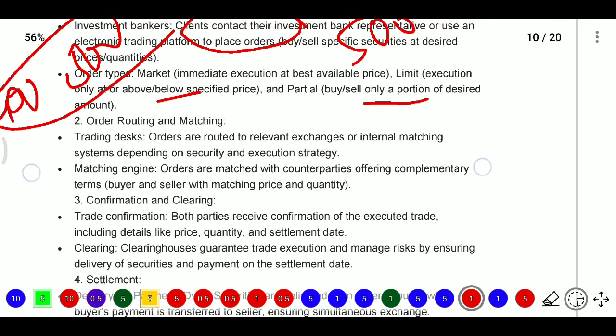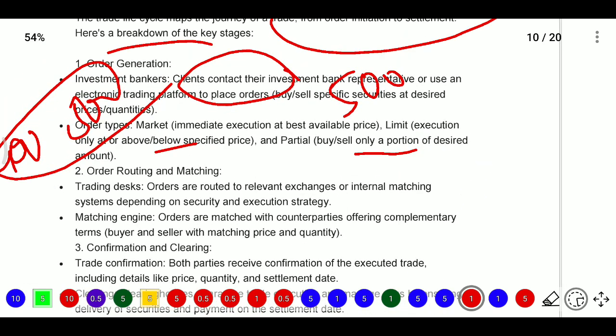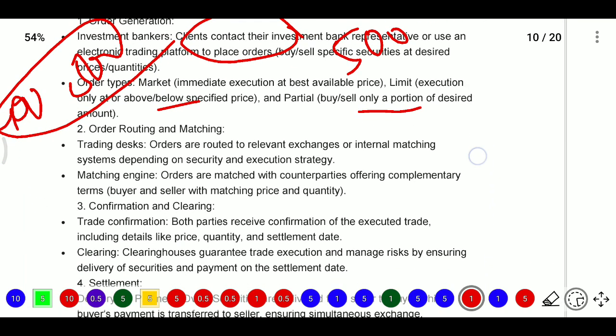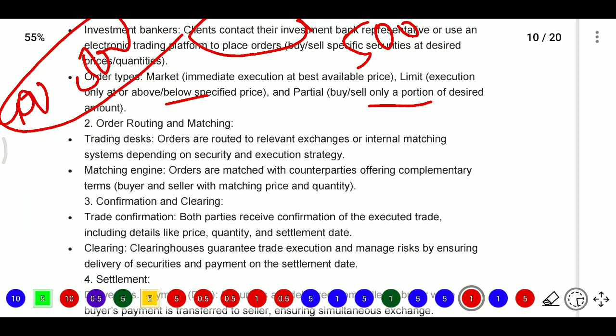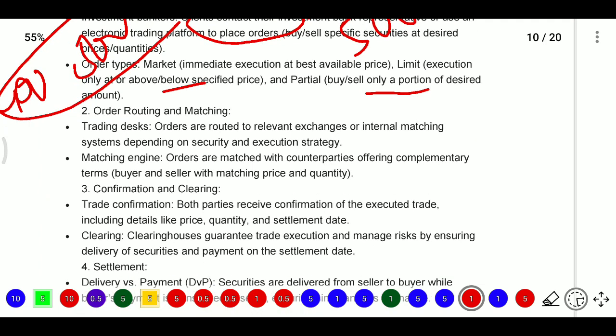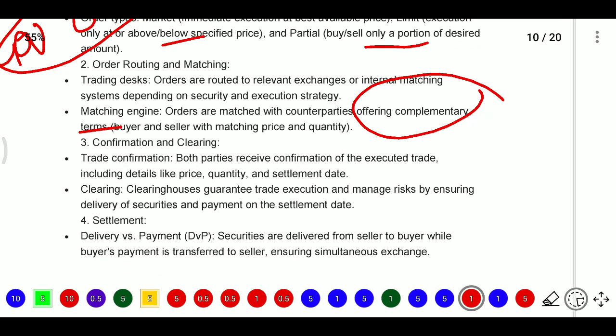Next, order routing and matching. So firstly, in order generation, the investment banker helps with placing the order, and the order type may be market, based on the best available price, or limit price, or partial. The second stage is order routing and matching at the trading desk. Here orders are routed to relevant exchanges, maybe NSE or BSE, or internal matching systems, depending on the security and execution strategy. The matching engine matches orders with counterparties offering complementary terms, buyers and sellers with matching price and quantity. Next, confirming and clearing.